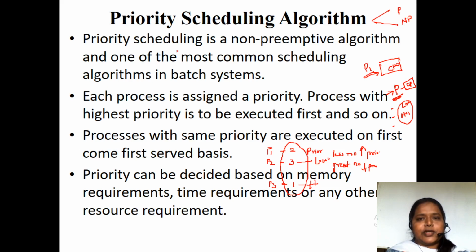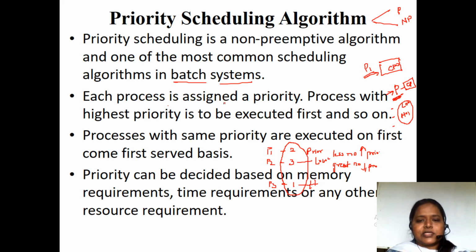This priority scheduling is most commonly used in batch systems. Batch systems make use of priority scheduling. Why? Because we have to do lots and lots of work. If the lower priority process takes much of the time, then the highest priority process has to wait for a long time. So that's the reason in batch systems, for the process which can be done faster, we give the highest priority. So this is mostly applicable in batch systems.